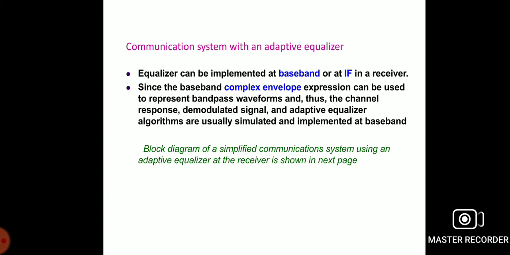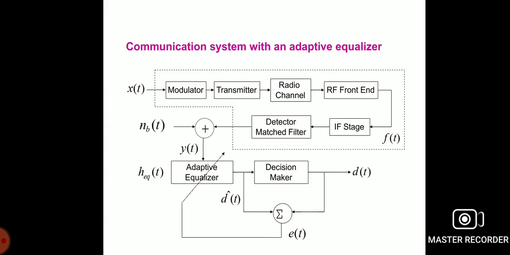Now, in a communication system with an adaptive equalizer, the equalizer can be implemented at the baseband or intermediate frequency in the receiver. Since the baseband complex envelope expression can be used to represent the band pass waveforms, the channel's response, demodulated signal and adaptive equalizer algorithm are simulated and implemented at the baseband signals. Now we can see the adaptive equalization general block diagram. This is the transmitter section of the adaptive equalization methodology.